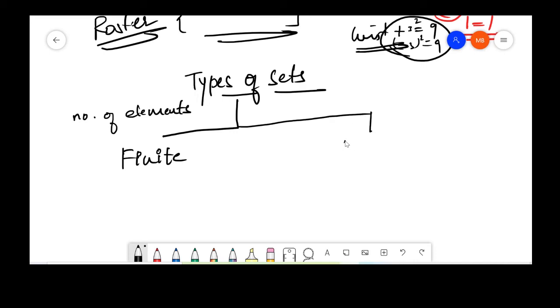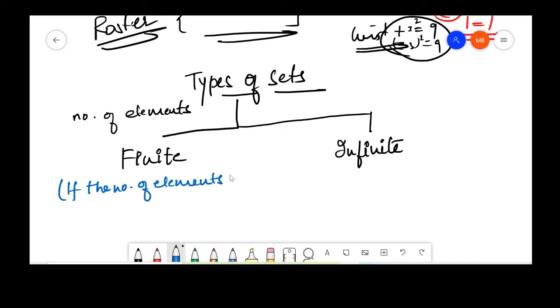and infinite. So a finite set and an infinite set. What will be a finite set? A set will be called a finite set if the number of elements are finite.